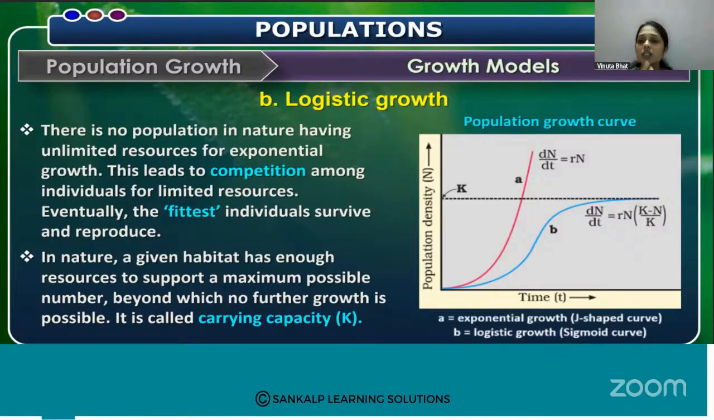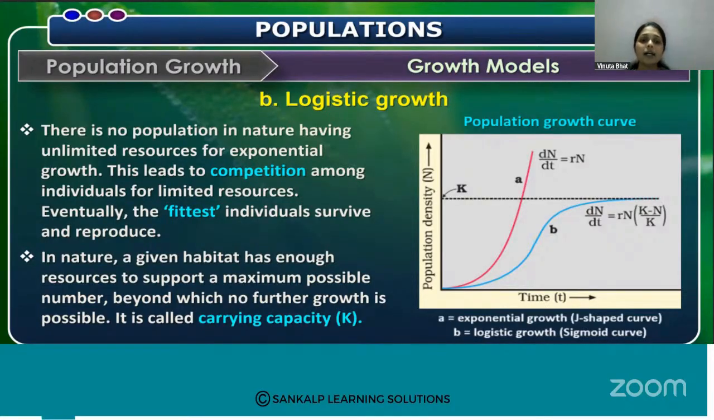So in the logistic growth, there is not that much space and food available for the organism. There is a competition, right? So whichever is fittest will survive. Not all the organisms which are produced will survive. So only the fittest will survive. That is the important feature of the logistic growth.